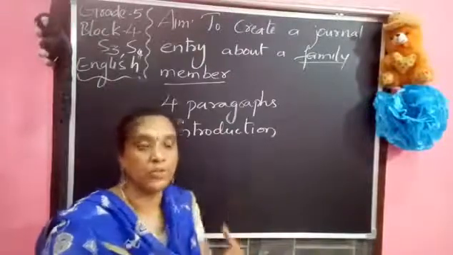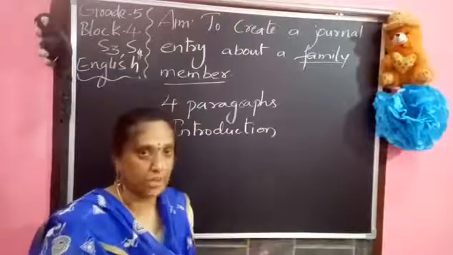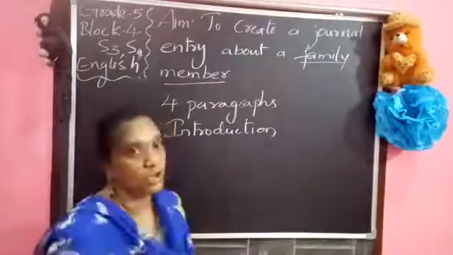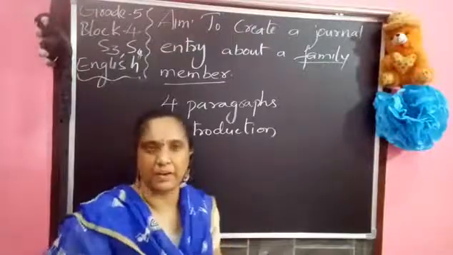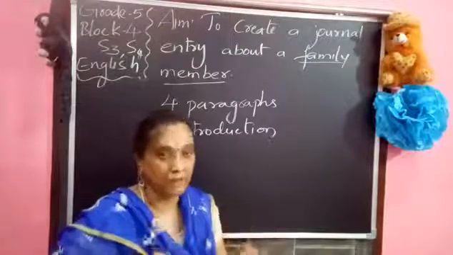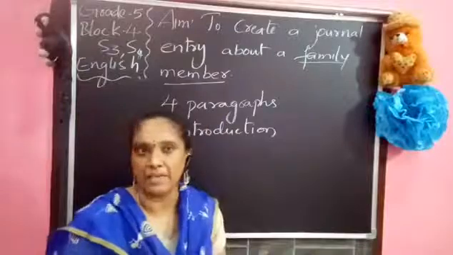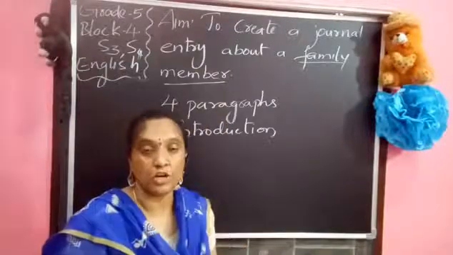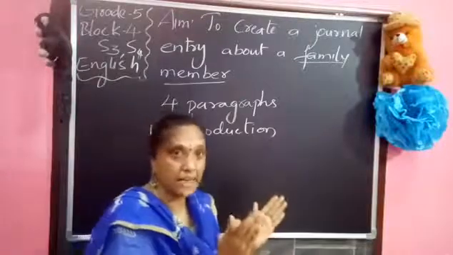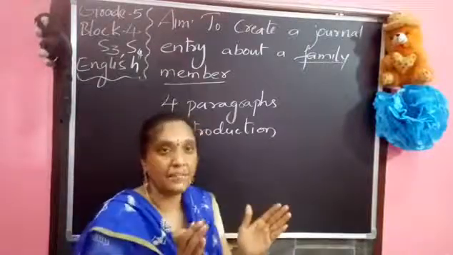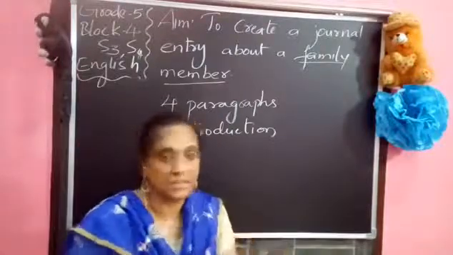So what is he doing? What is his or her name? Anyone, maybe your father or mother. Basing on that, you want to give your introduction about the person. So that is your first paragraph. You want to start with capital letters. Check that if you are writing any names, they are in capital letters, and try to end every sentence with a full stop. When you start with a capital letter and end with a full stop, your sentence will be neat and we can understand each and every sentence perfectly.